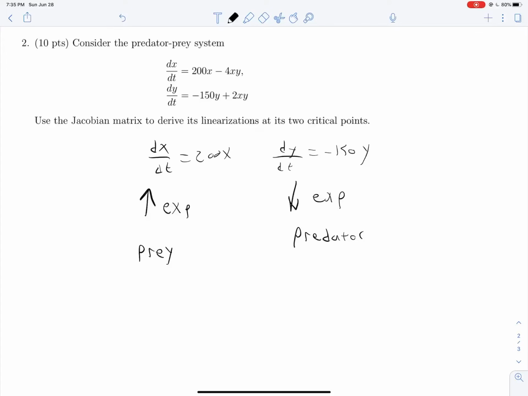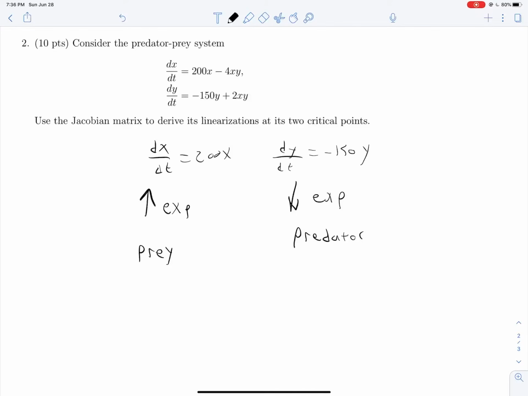And that makes intuitive sense with what's going on with these simplified equations in the absence of the other population. If there aren't any predators, the prey populations are going to go out of control. If there are no prey, the predator populations have nothing to eat, so they will die out.